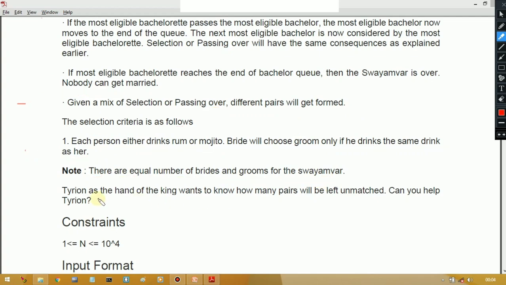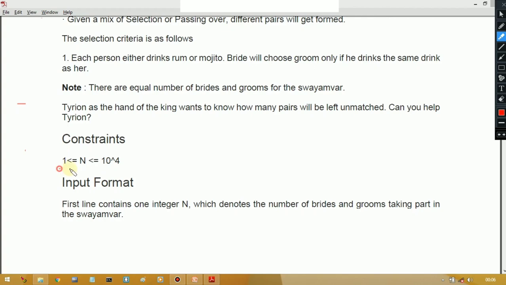Got it? Here it is saying, Tyrion, as the hand of the king, wants to know how many pairs will be left unmatched. So you have to tell how many pairs will be left unmatched. Can you help Tyrion? Yes, we can help Tyrion. Okay, so let's see the constraints of this problem. In the constraints there is n.